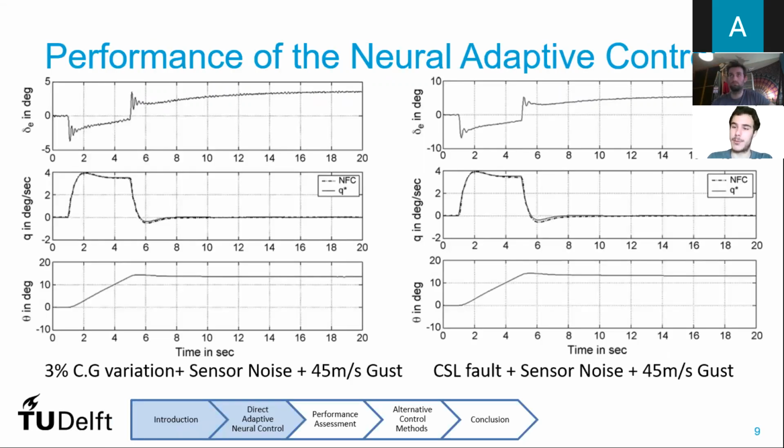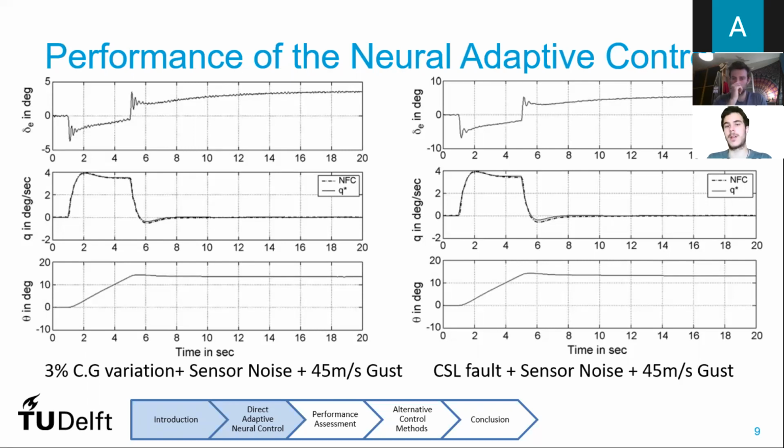In regards to the pitch rate command performance, on the paper, here we see some of the results. We see two sets of data, the left side and the right side. In the top graphs, you can see the elevator deflection that was used to control the pitch. And then the middle graph is the interesting one, showing the pitch rate, the desired one and the one obtained. You can see that in both cases, left and right, the controller does a good job tracking the desired performance. And then the last bottom graph is the pitch.